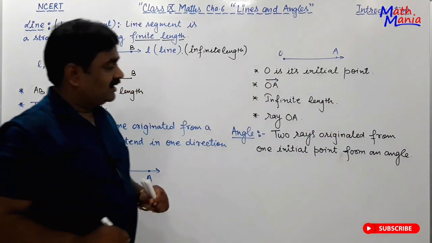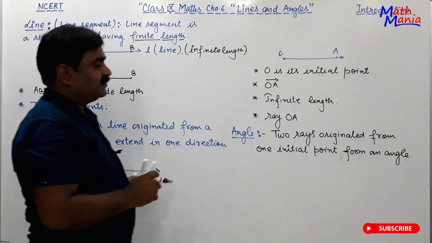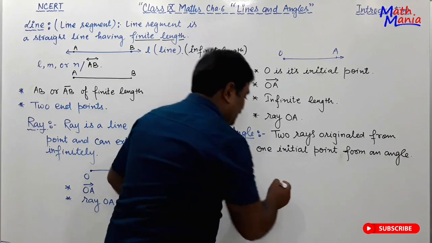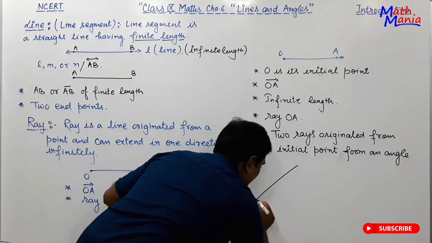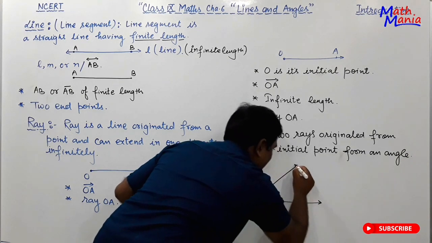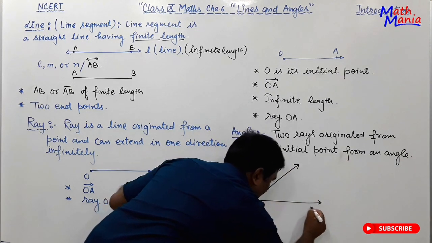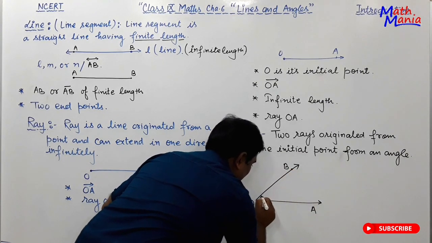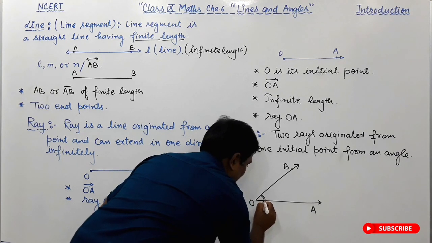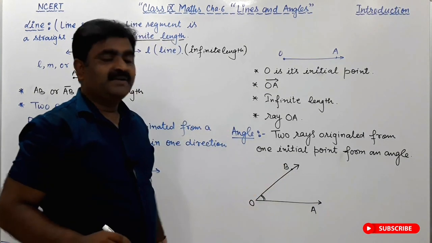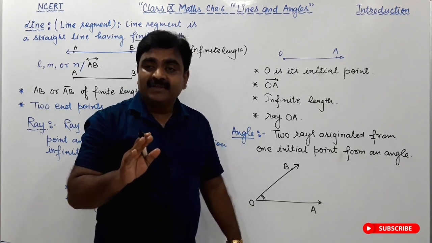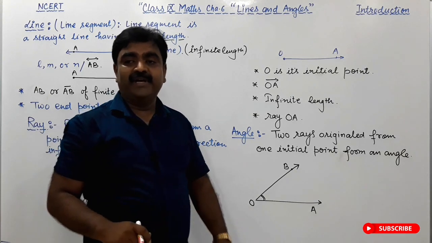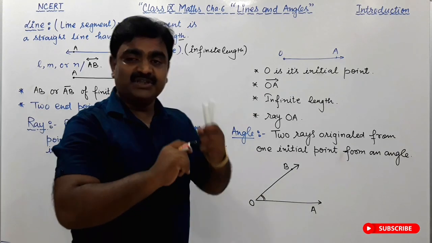For example, this is ray OA and this is ray OB, so this is called angle AOB. They form an angle. This point O is called the initial point or originating point of these two rays.